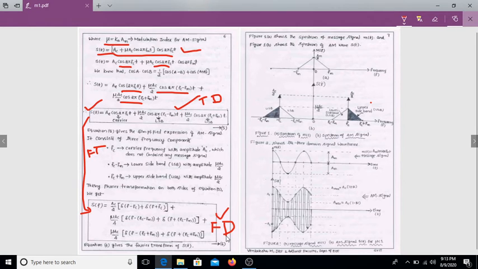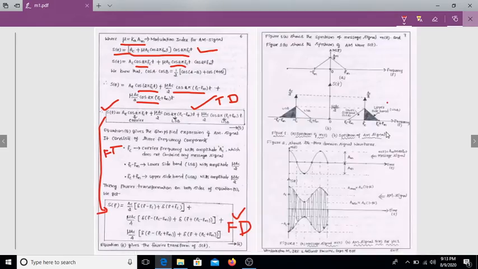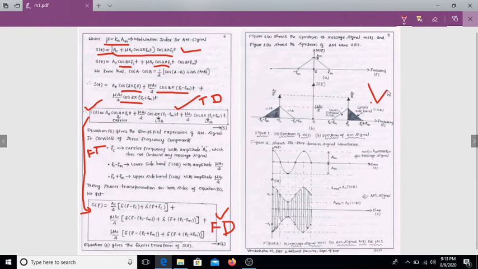This is the frequency domain. This is the time domain. This is the frequency domain equation. Next, for time domain, this is a time domain waveform, and this is the frequency domain equation.